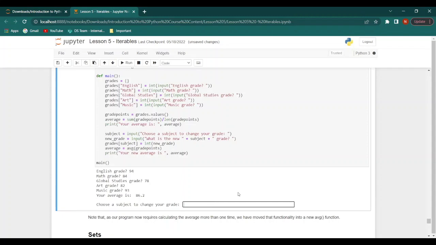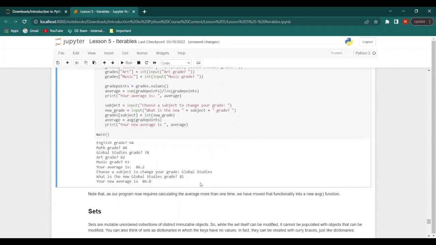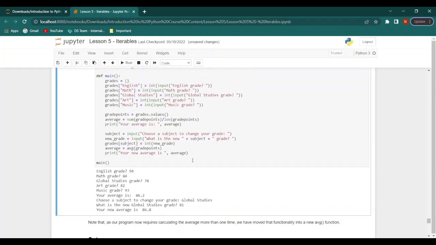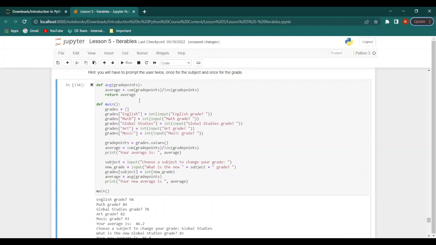So let's say we want to change our global studies grade. So we will say global studies, and we give a new grade. So from 78, we can make it 81. The new average now becomes 86.8. So as we can see, the program now requires calculating the average more than once. And that is why we have shifted that functionality into this particular function.